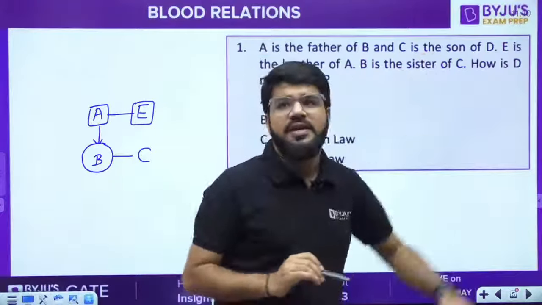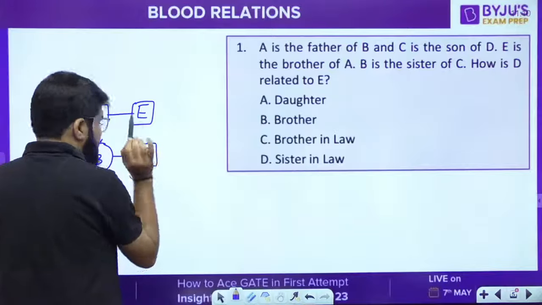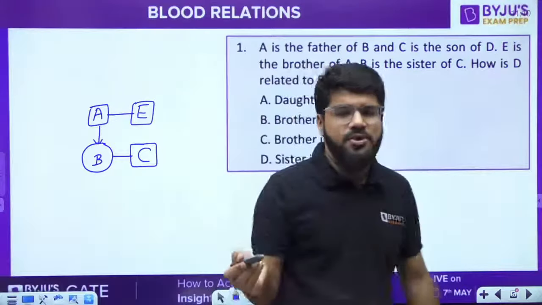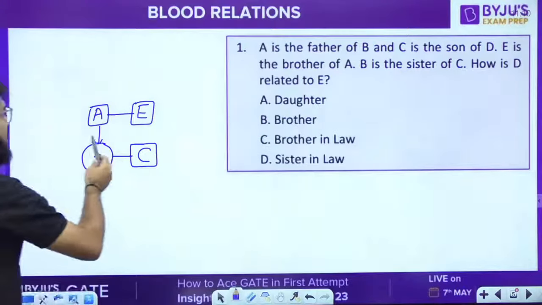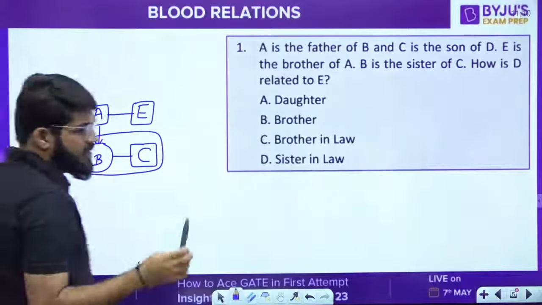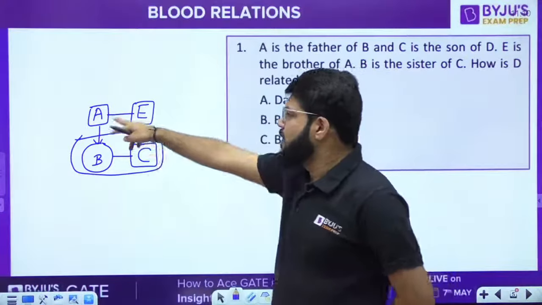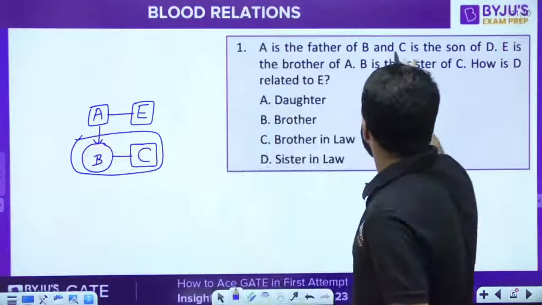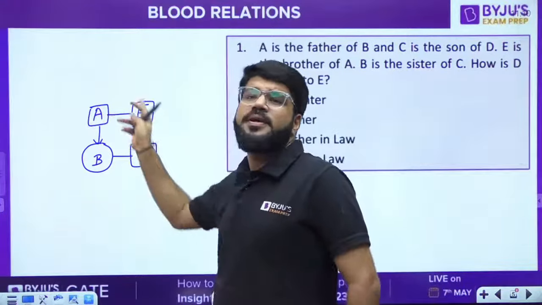C is the son of D. C is the son of what? Of D. Now what does this statement mean? Some things you have to infer, some things are given directly. C is the son of D, but already you see A is the parent of both B and C, because B and C are siblings, so they are the children of the same parent. But they are also mentioning that C is the son of D. C is already a son of A. C should also be a son of D.